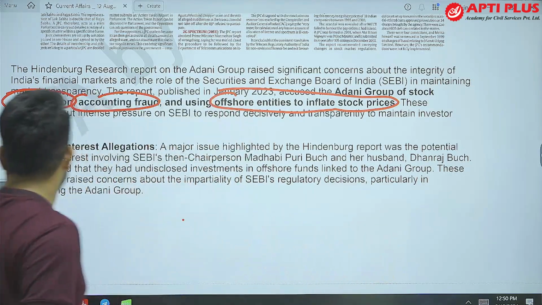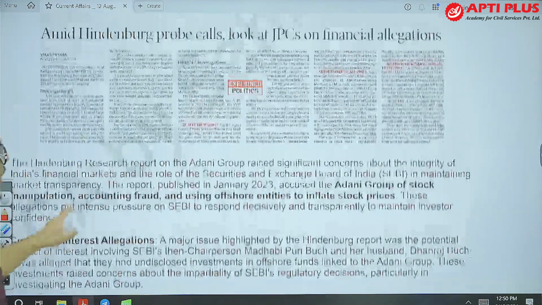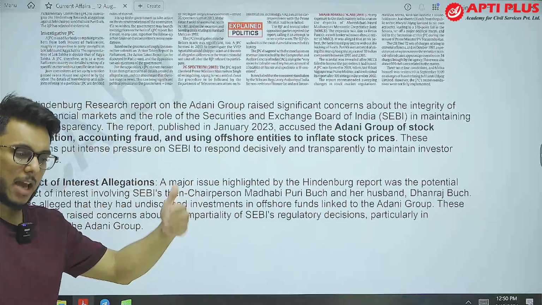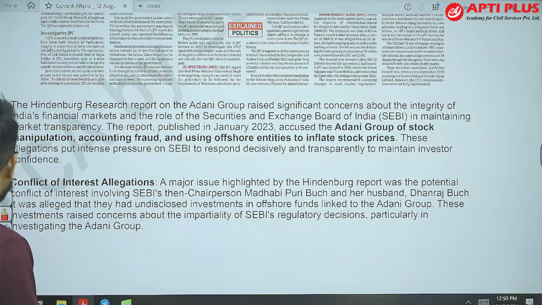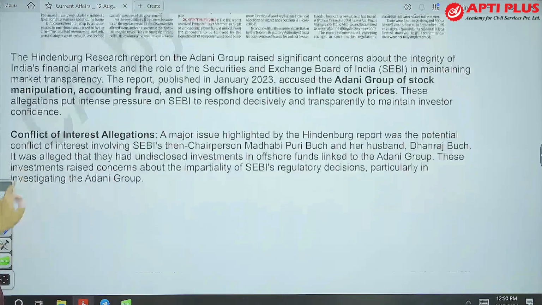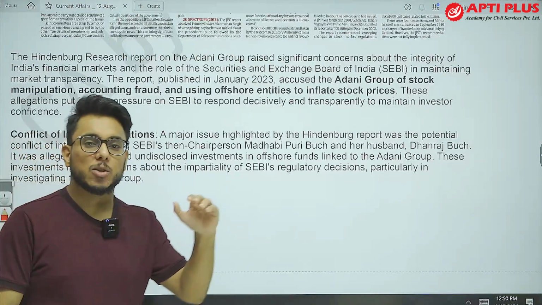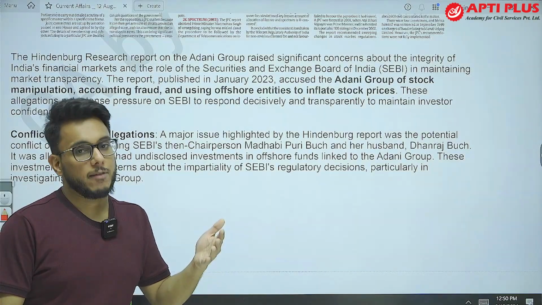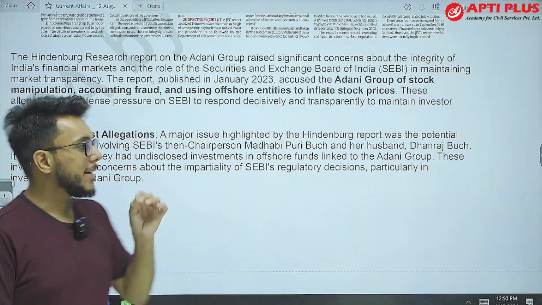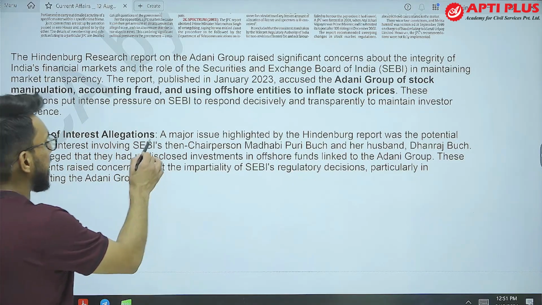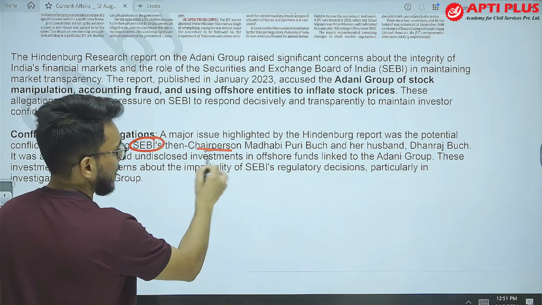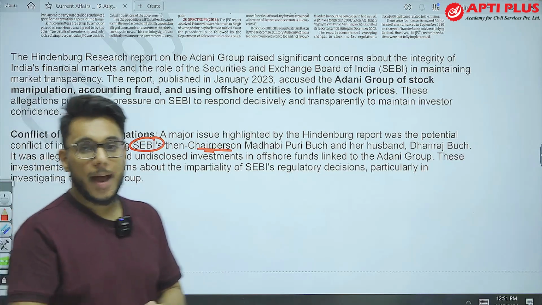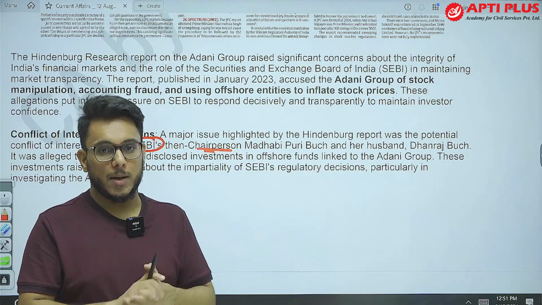Okay, now what happened? Hindenburg has released a new report, again making a new revelation. Number one, SEBI has not taken much action on the Adani Group, though they have given a lot of proofs. And secondly, they have said that SEBI's chairperson got benefit out of this particular transaction.